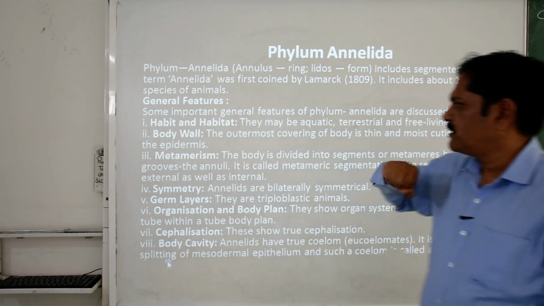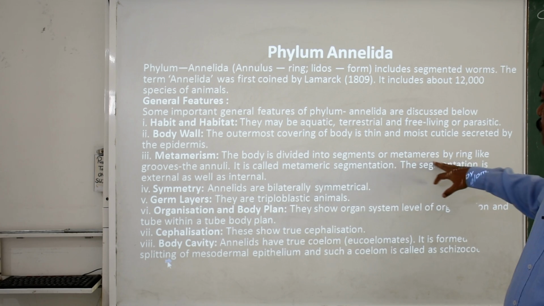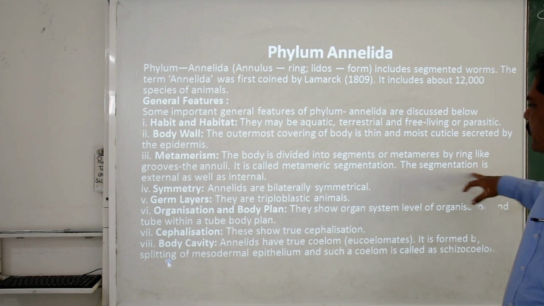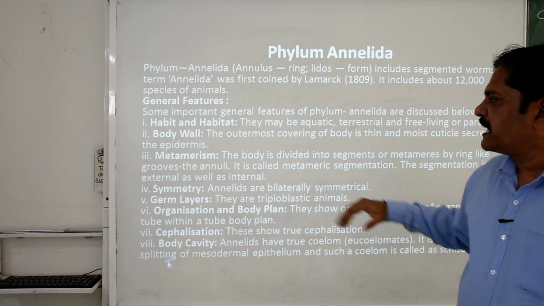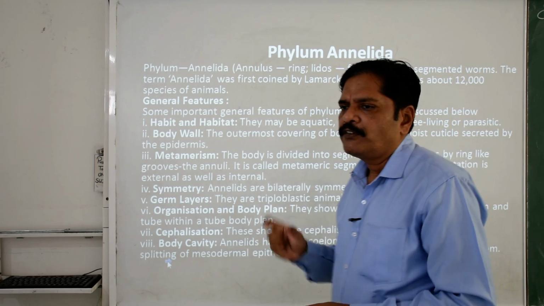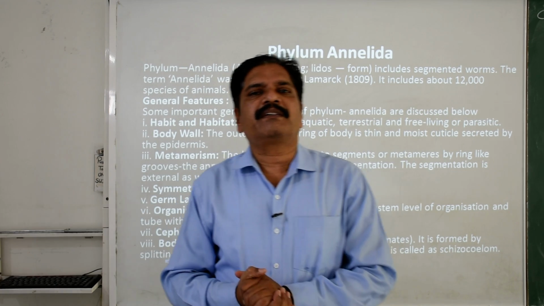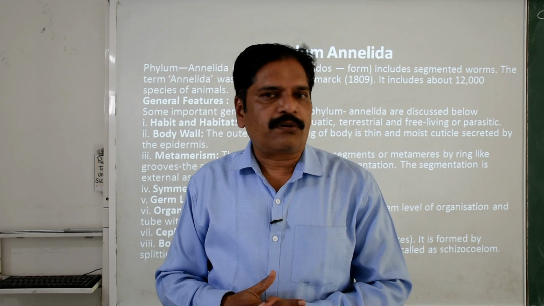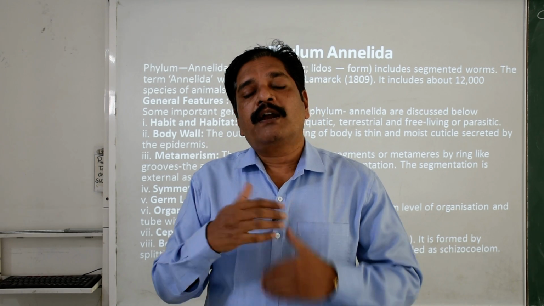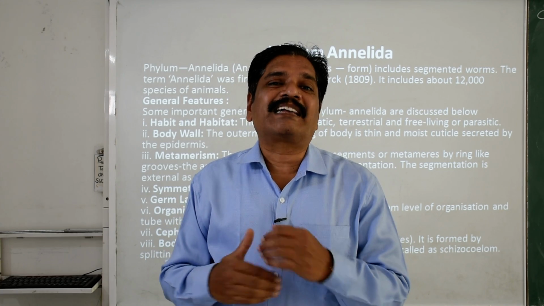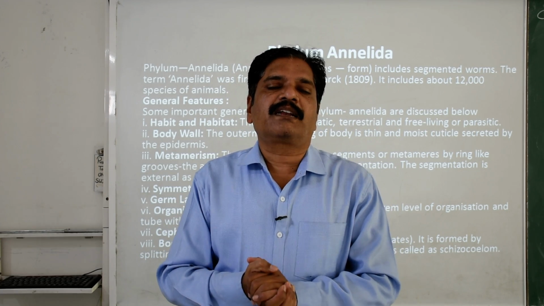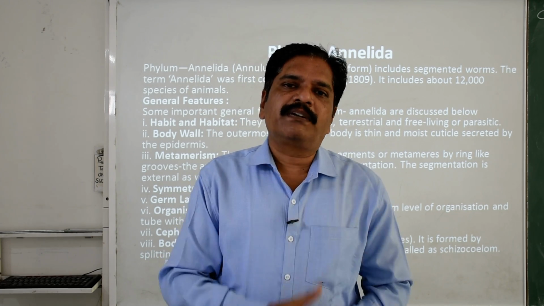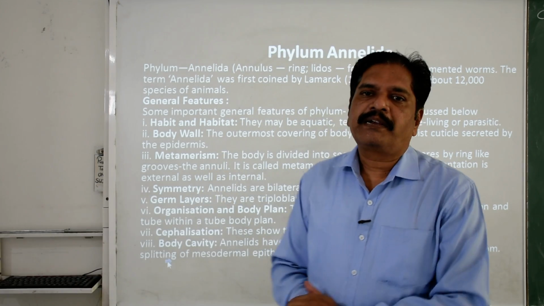Now the metamerism. The body is divided into segments or metameres by ring-like grooves, called annuli. That is called metameric segmentation, and the segmentation is external as well as internal. In a metamerically segmented body, linearly arranged body segments are present. It is not only external ring-like structures, but they go internally too. Inside, there is a continuous alimentary canal, and the alimentary canal and nerve cord pass from head to tail.